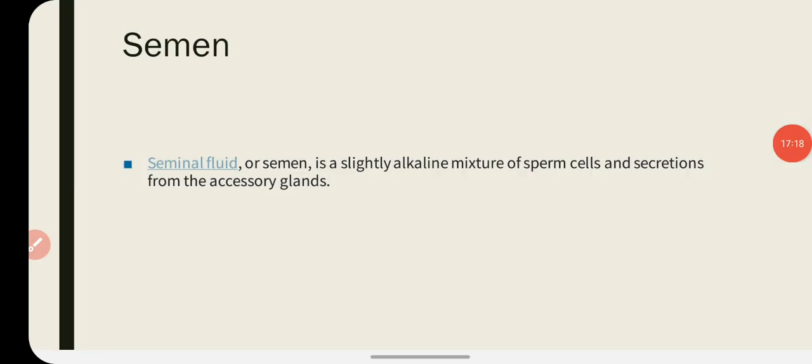Now we'll talk about the semen. Semen is also called seminal fluid, and it is a slightly alkaline mixture of sperm cells and secretions from the accessory glands. So all the secretions discharged from the accessory glands and the sperm cells together are called seminal fluid or semen.